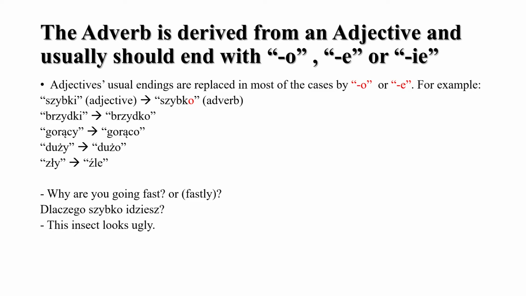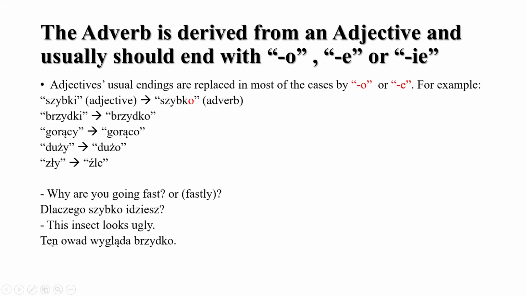This insect looks ugly. Ten owad, insect, wygląda, looks, brzydko, ugly. Not brzydki, because the verb here should be followed, or preceded, by an adverb, like in English. So, ten owad wygląda brzydko. You can also say ten owad brzydko wygląda, depending on how you want to write it.